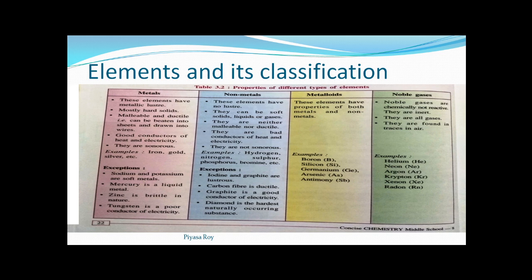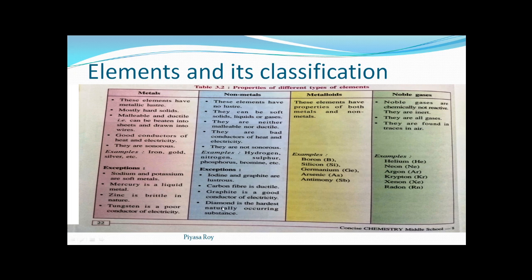To pass electricity we need a conductor. As graphite is a good conductor of electricity, it can be used as an electrode.